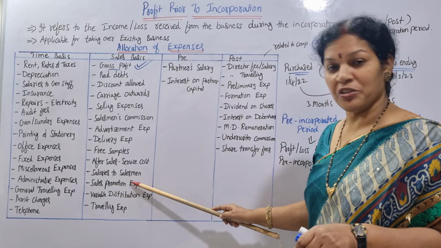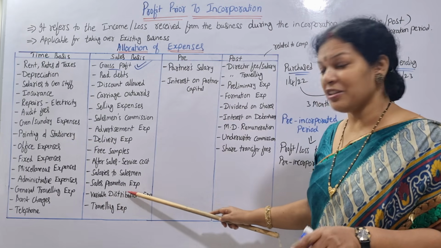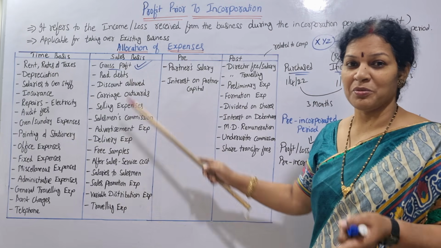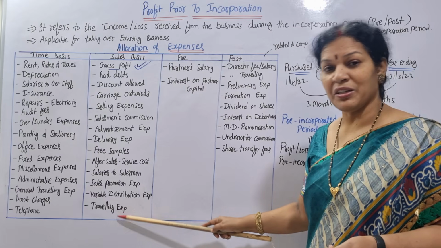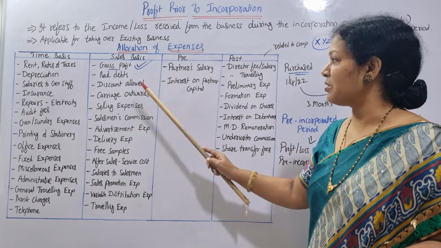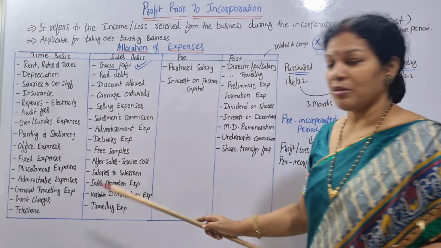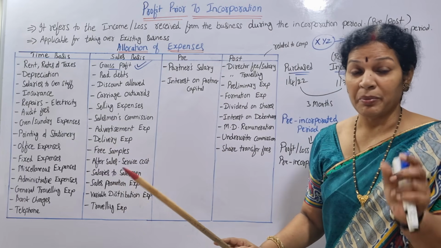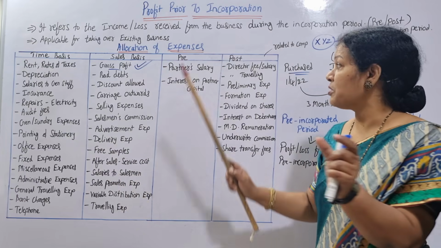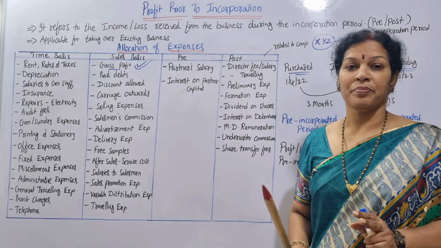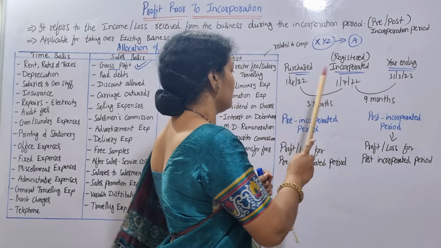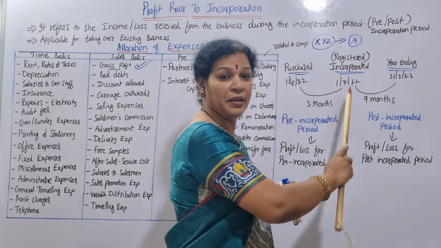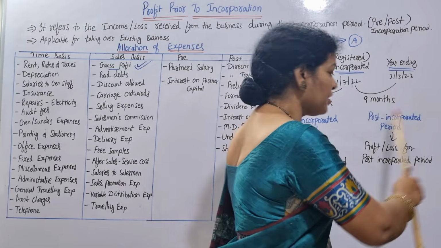And sales promotion expenses, variable distribution expenses, distribution means sales related, na? In the same way, traveling expenses, general traveling expenses. So these are all sales basis. Apart from time basis and sales basis, you have to remember a few transactions you have to post directly in pre. Pre means this period, pre. Post is this.